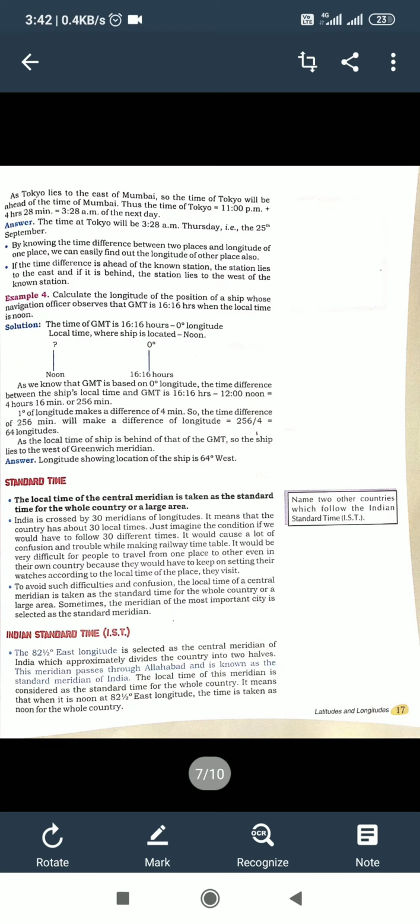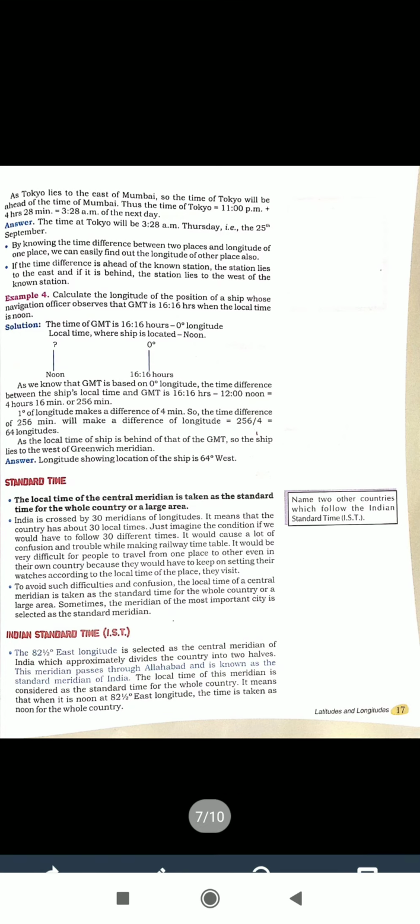Remaining part of the chapter longitude and latitude I will teach to you. In this chapter I will discuss standard time, Indian Standard Time, Greenwich Mean Time, the zone, international dateline, and the need for the international dateline. The international dateline is not a straight line. Why? The great circle, and the importance of the great circle, I will have to discuss before you, students. Now I am going to tell you first what is standard time.